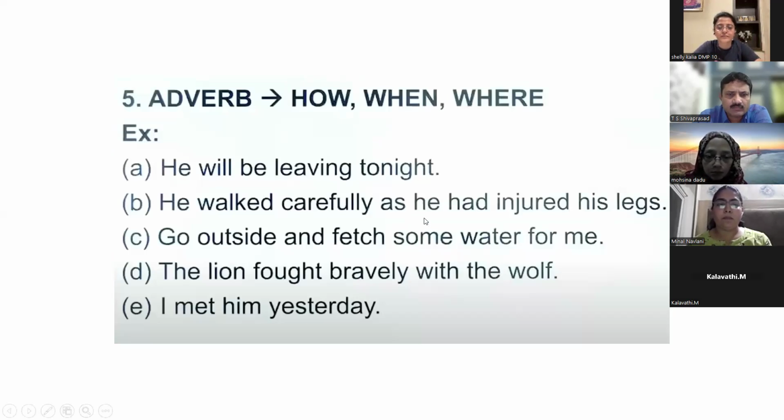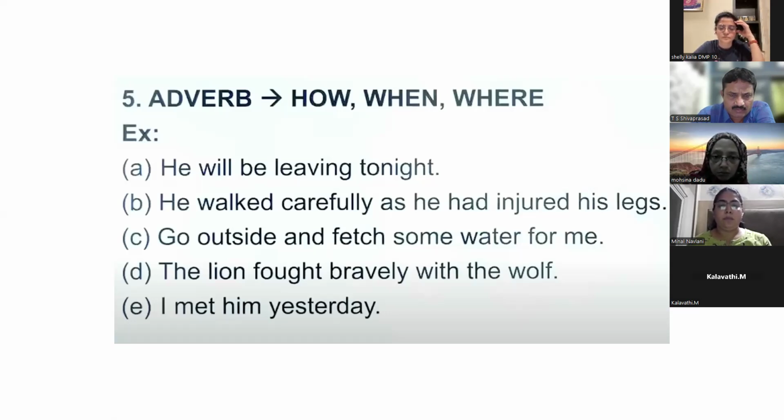He walked carefully as he had injured his legs. Carefully is the adverb. Go outside and fetch some water for me. Outside is an adverb. Also some? Some is coming before the noun, telling us about the quantity of water. It's an adjective then. Some is an adjective.